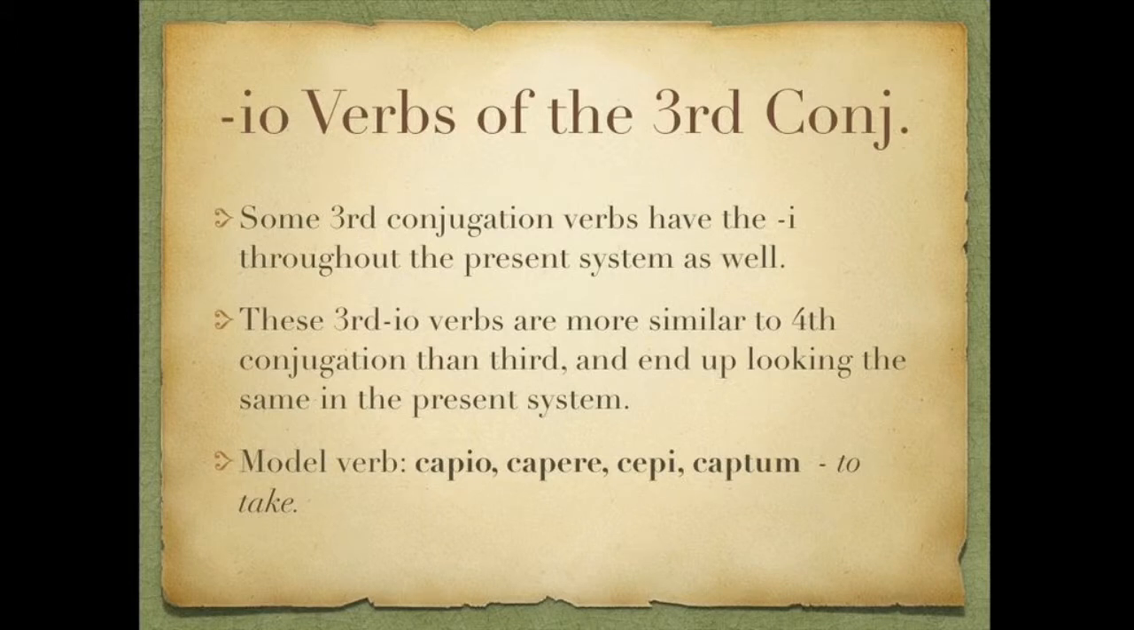There's another closely related class of verbs called IO verbs of the third conjugation. Some third conjugation verbs have an I throughout the present system. These third conjugation verbs are very similar to fourth conjugation, and they actually look more like fourth than they do third, so they end up being kind of halfway in between. In the present system, they're going to look identical in all of their forms, with the exception of the infinitive, to fourth conjugation. Our model verb for third IO verbs is capio, capere, cepi, captum, which means to take.